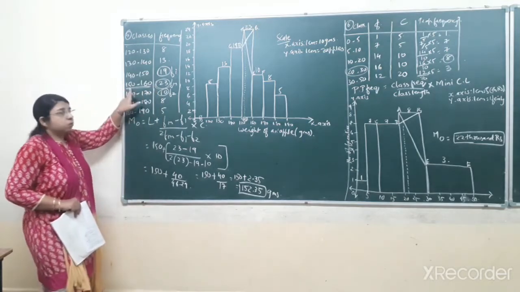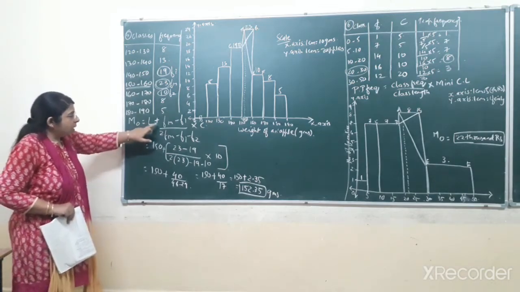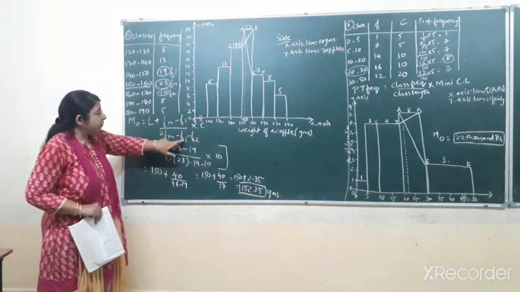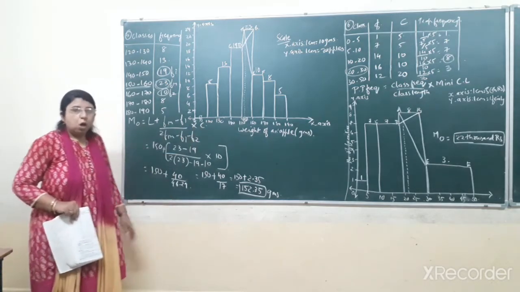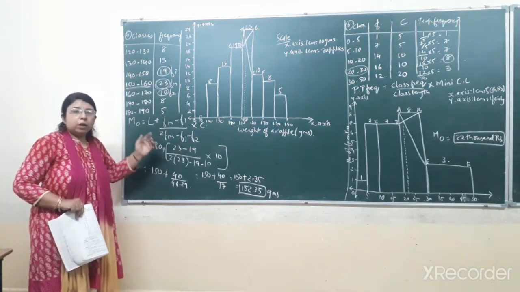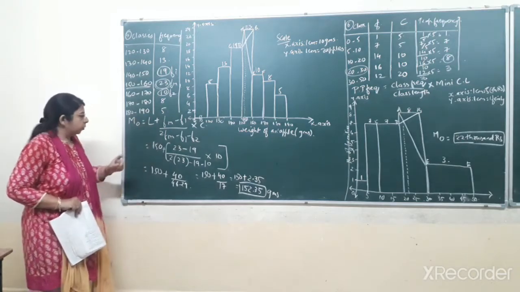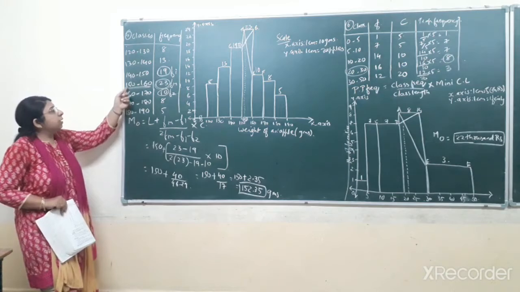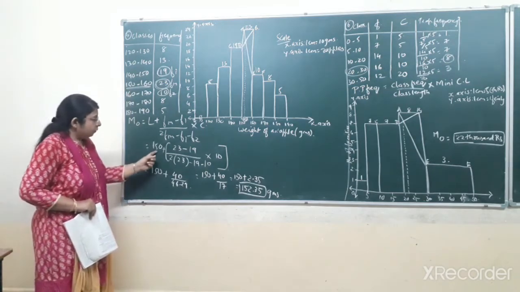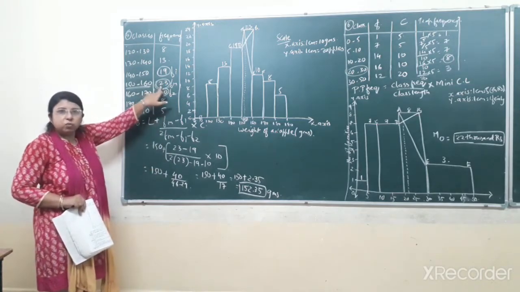So based on this modal class we have to apply the formula. What is our formula? L plus Fm minus F1 upon 2Fm minus F1 minus F2, into C. Already students have been explained what is Fm, F1 and F2. Now moving on and applying the data in the given formula. First of all, L: what is the lower limit or the lower boundary point of the modal class? That is 150. So 150 plus Fm, the modal class frequency, that is 23.